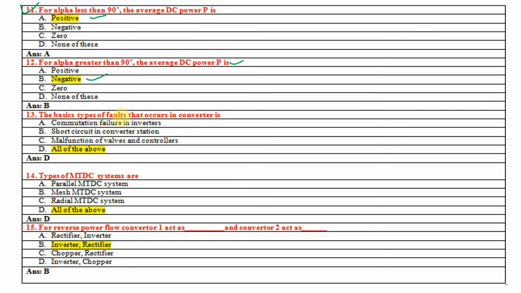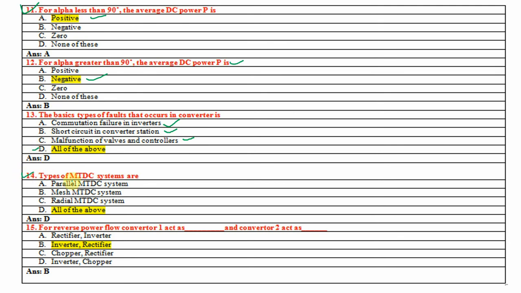The types of faults that occur in a converter are commutation failures in inverters, short circuit in converter station, malfunction of valves and controllers. So all of these, right? In converter stations, all these faults occur, like commutation failures, short circuit, then malfunctions of the valves and controllers. So the answer is D.